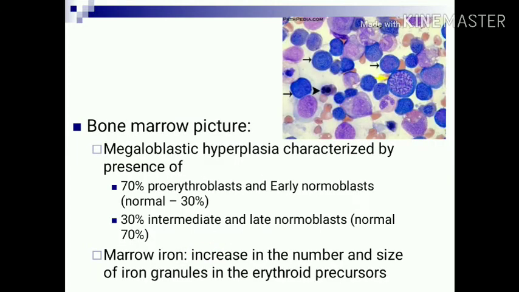Bone marrow picture shows megaloblastic hyperplasia, which is characterized by the presence of 70% proerythroblasts and normoblasts. Normally they are 30%, and 30% of intermediate and late normoblasts. Normally they are 70%. Marrow iron is increased, and the number and size of iron granules in the erythroid precursors are both increased.